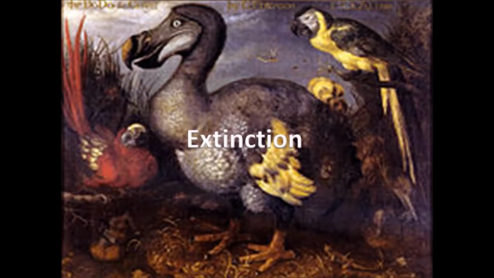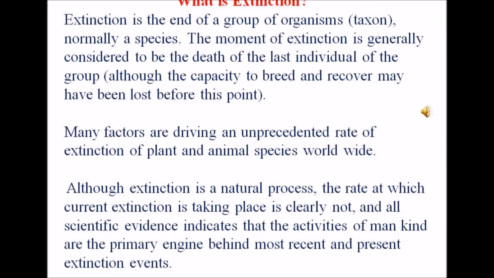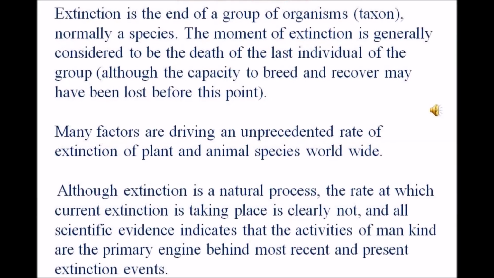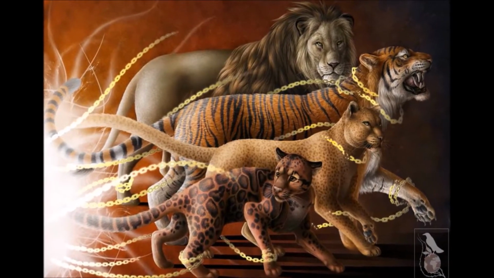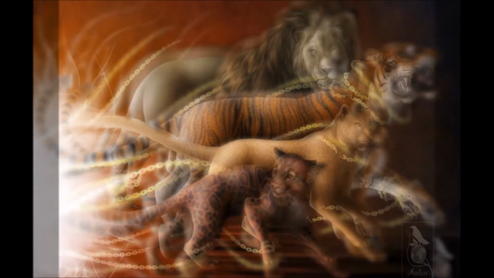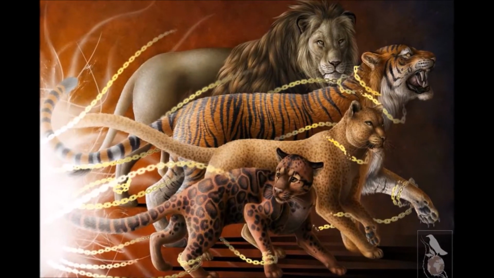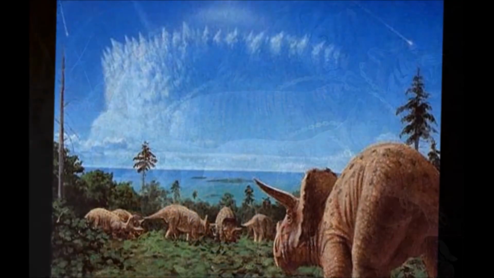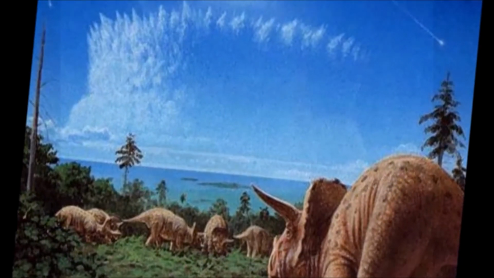Extinction. What is extinction? Extinction is the end of a group of organisms, normally a species. The moment of extinction is generally considered to be the death of the last individual of the group, although the capacity to breed and recover may have been lost before this point.